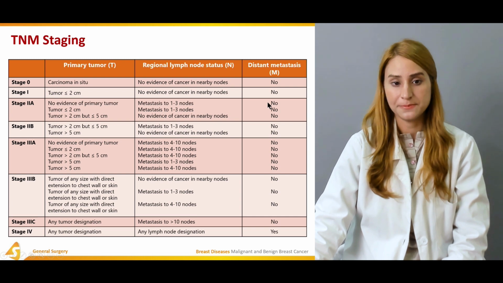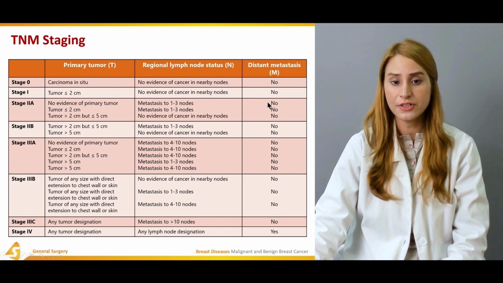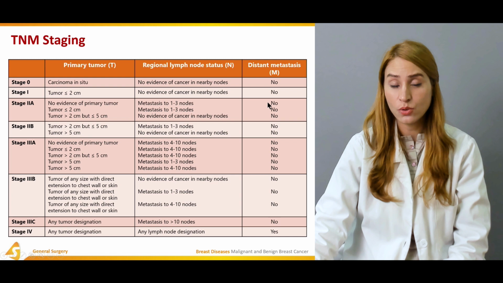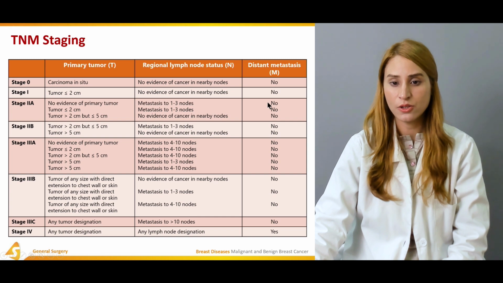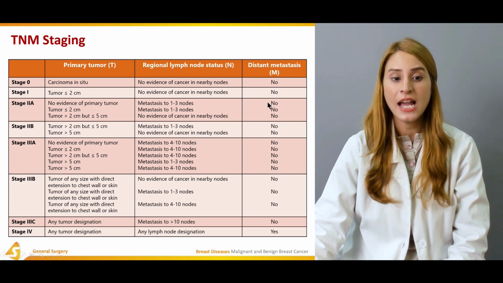In stage 2B, the tumor is greater than 2 centimeters but less than or equal to 5 centimeters, metastasis to 1 to 3 nodes, and there is no distant metastasis. Or the tumor is greater than 5 centimeters, no evidence of cancer in nearby nodes, and there's no distant metastasis.